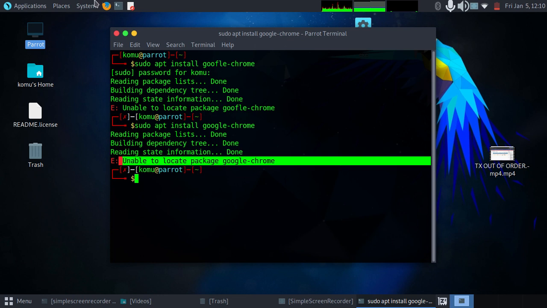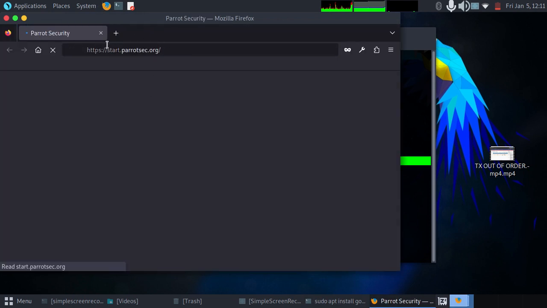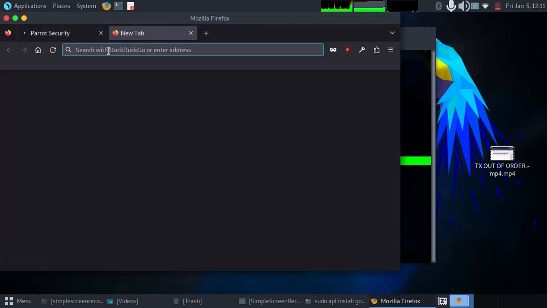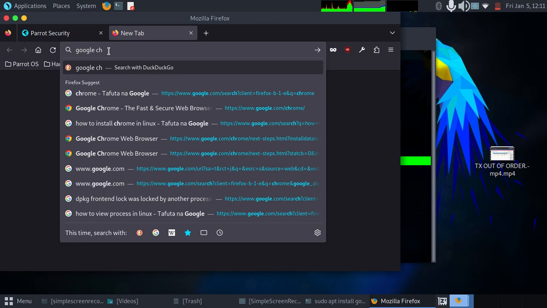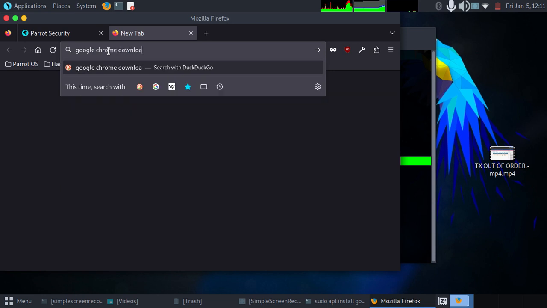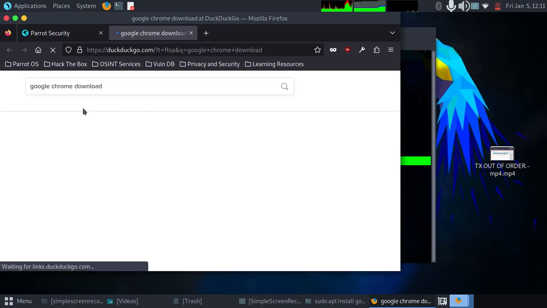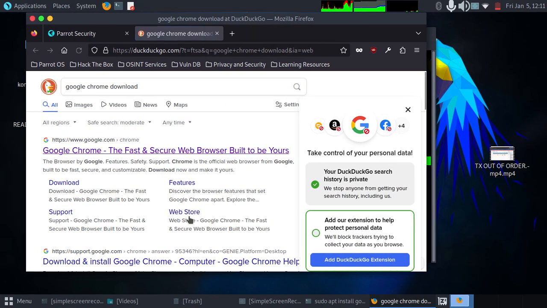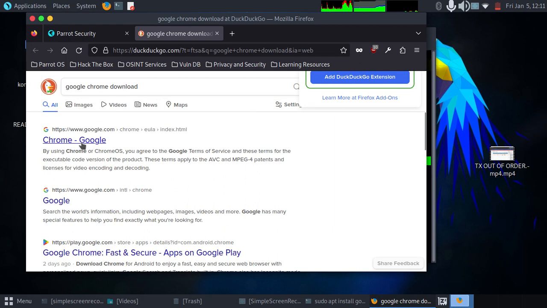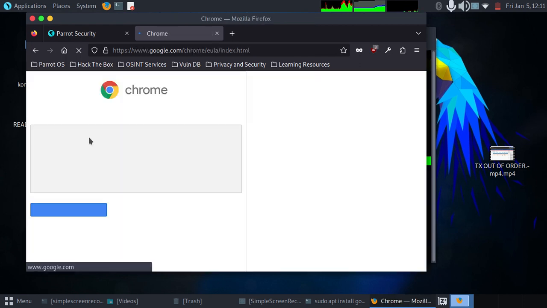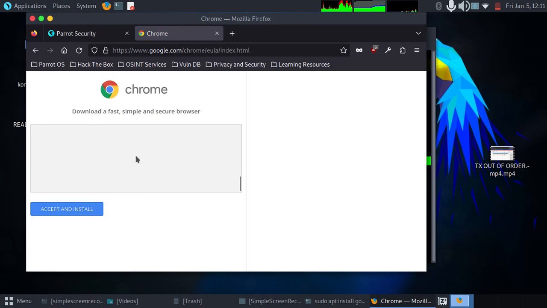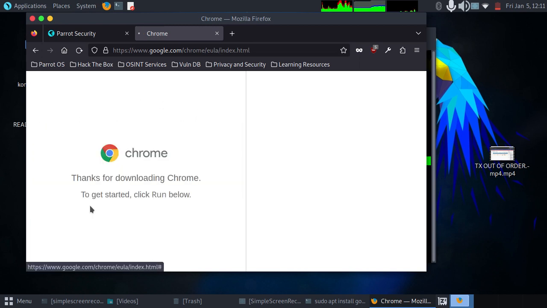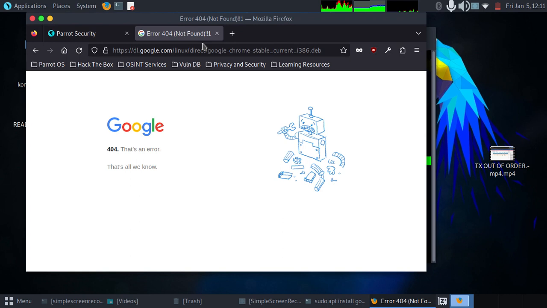So what we do, head to Firefox, open a new tab, and just type Google Chrome download, which is the first website, the first URL. Just accept and install. Not that, sorry.